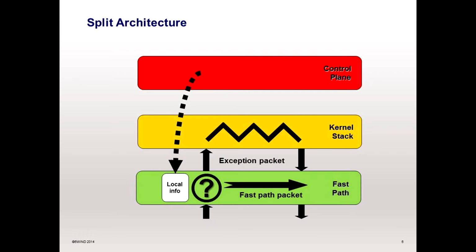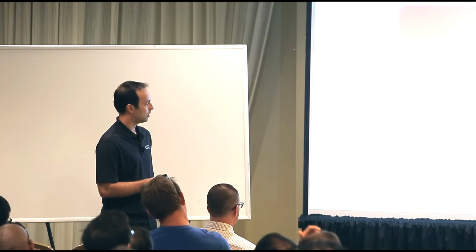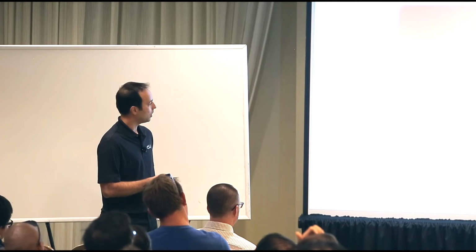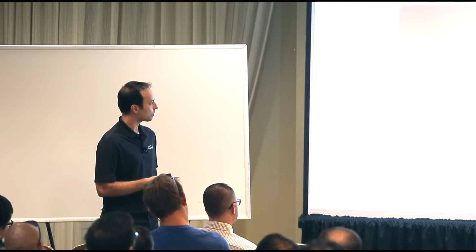Then maybe you have a marginal part of your traffic which requires more processing that you don't want to process by yourself. So you can request help from the kernel stack. In this case, we call it the slowpath, or an exception mechanism.